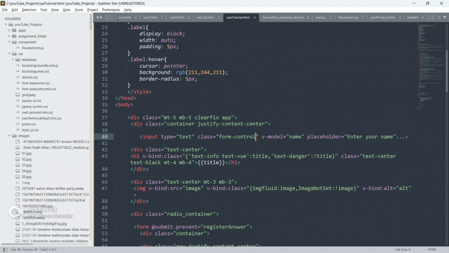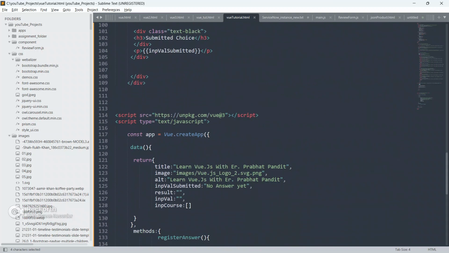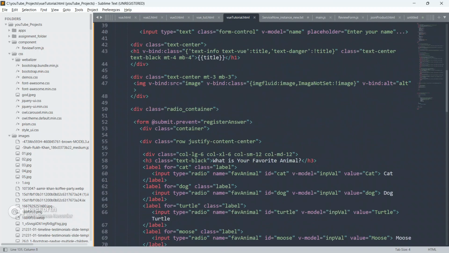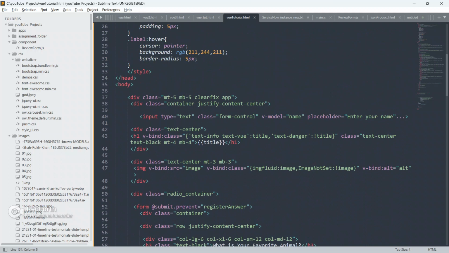Here I will explain what v-model is and why it is so important in Vue.js. As I already told you, v-model is used to bind data in two-way fashion. Let me explain one more time: v-model binds this HTML input element to this Vue.js instance.